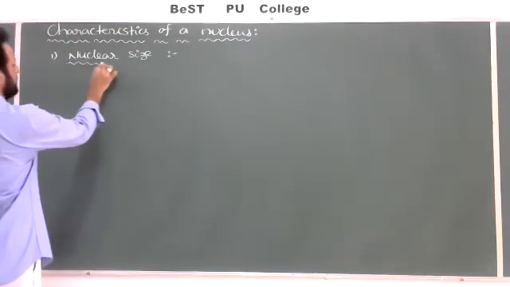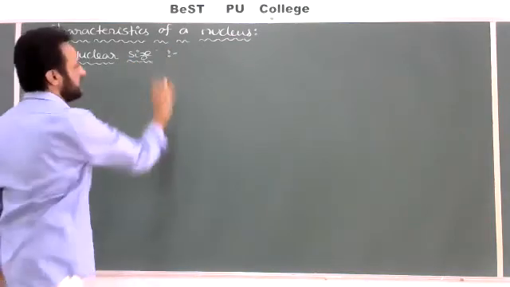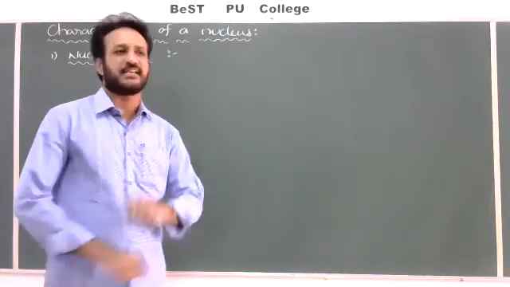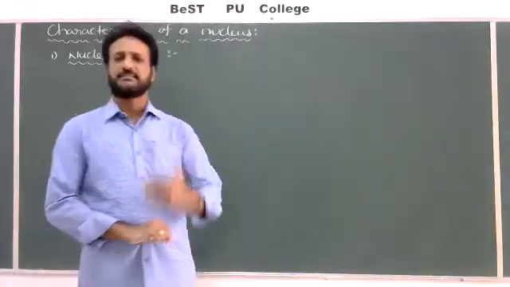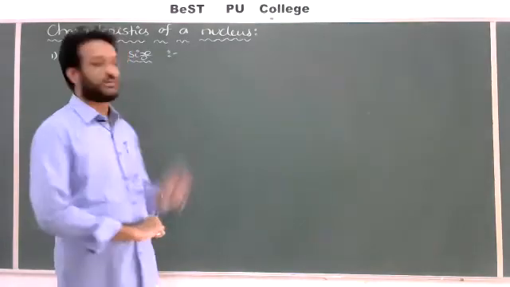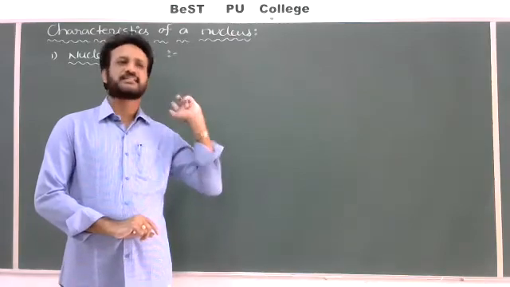After the discovery of the nucleus by Rutherford, the remaining scientists started analyzing and studying the nucleus, its various properties, by using various methods or experiments. So they tried to analyze and understand the structure of the nucleus. In that, what is nuclear size?